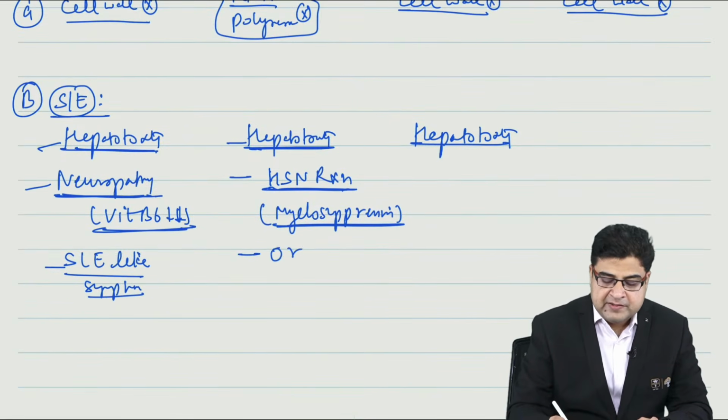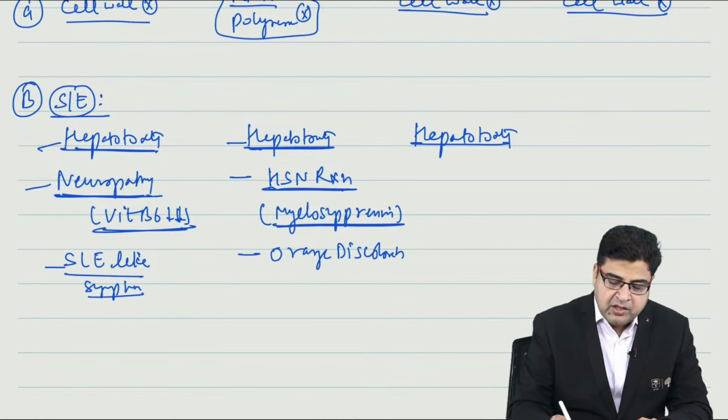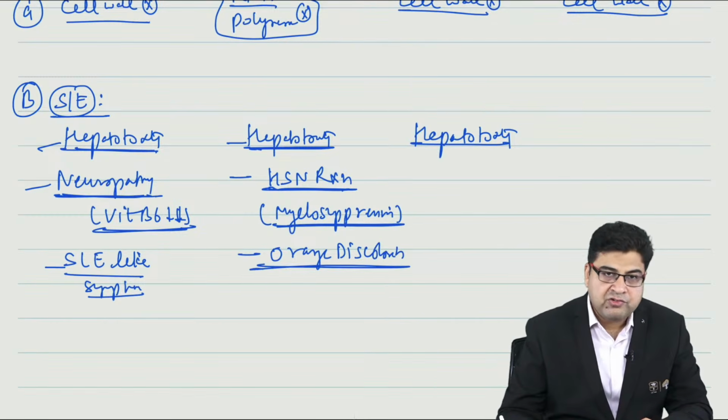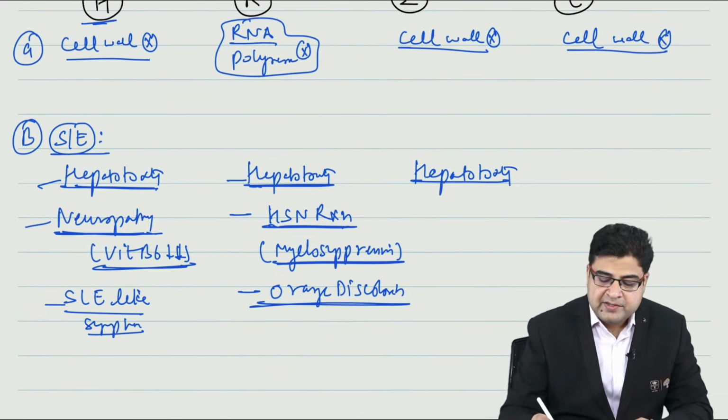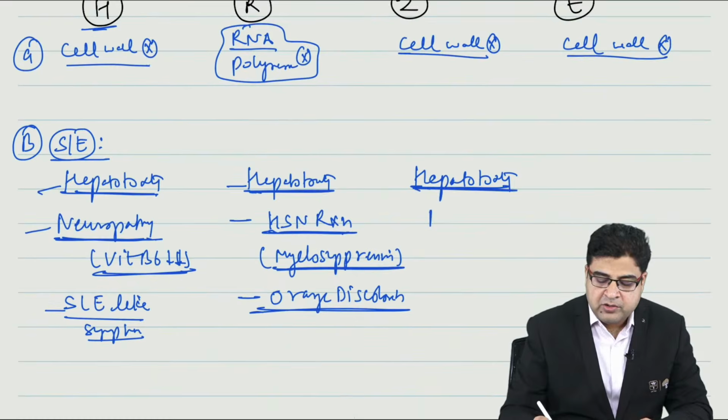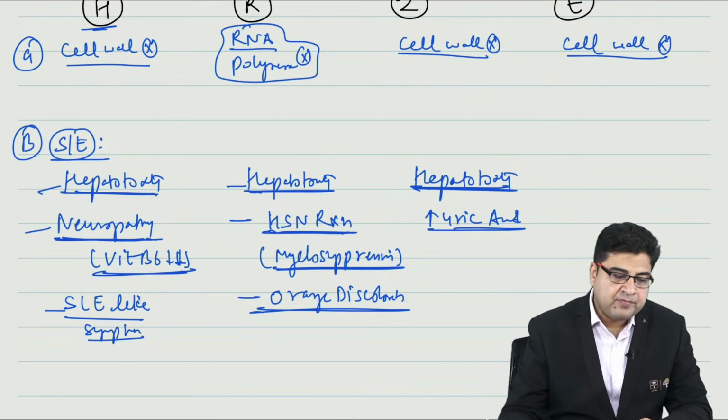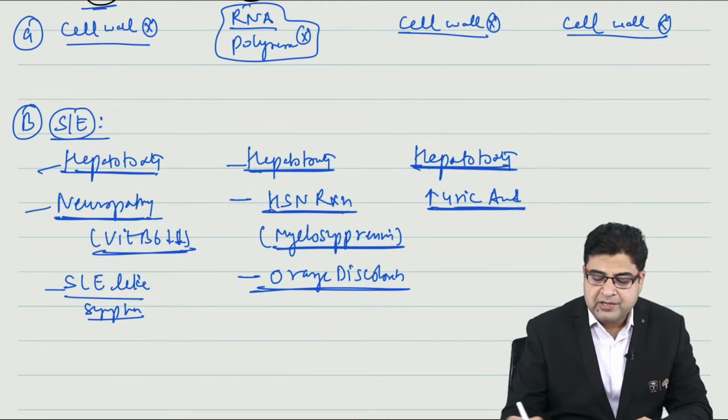Number 3, this medicine can result in orange discoloration of body secretion, that is rifampicin. Now pyrazinamide is a drug which can cause hepatotoxicity. This medicine can result in hyperuricemia also.